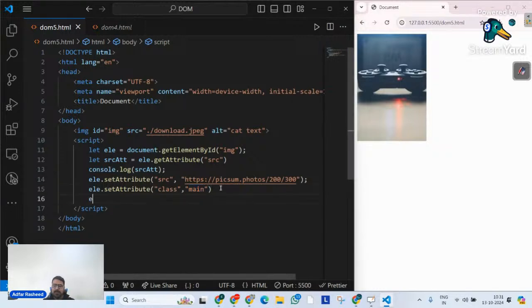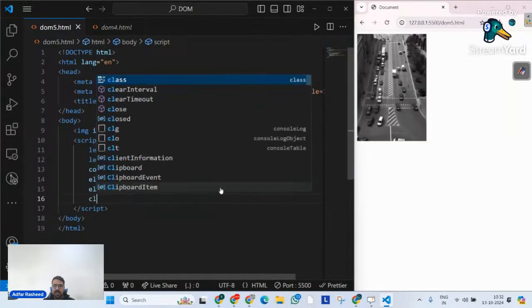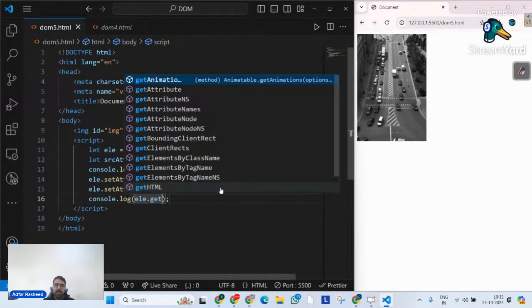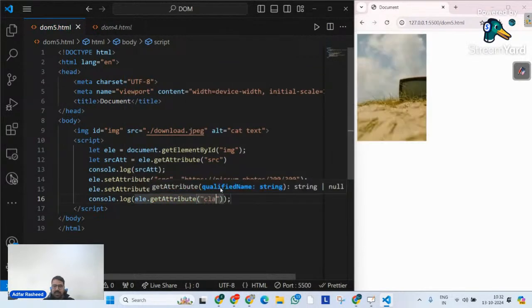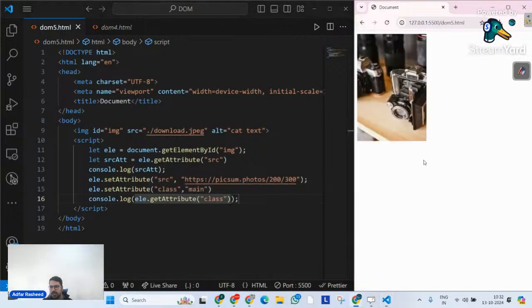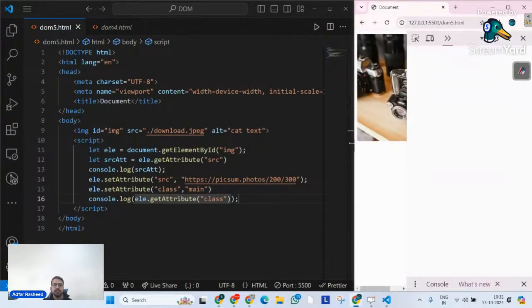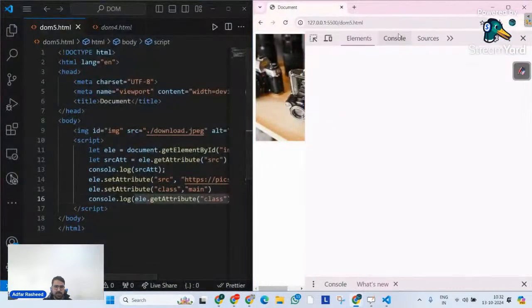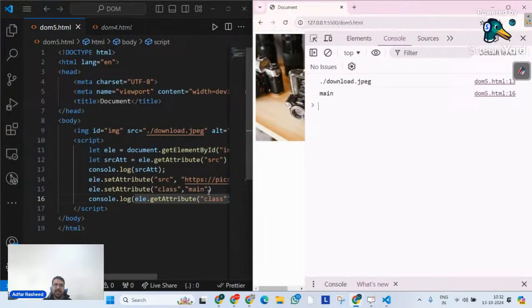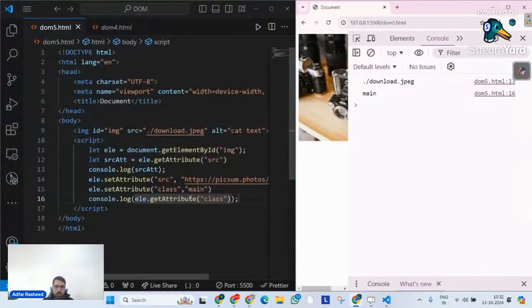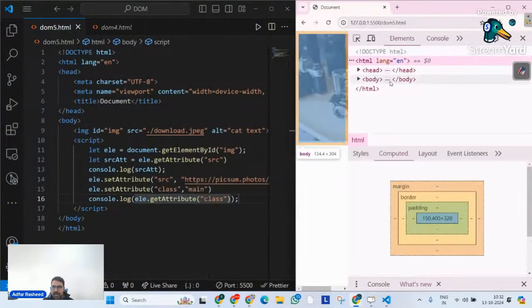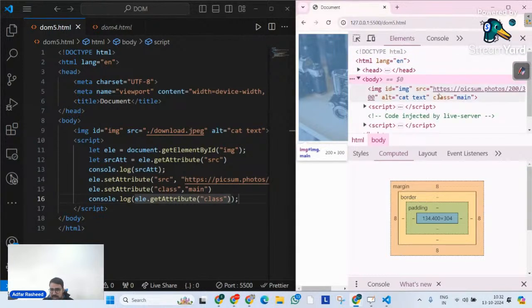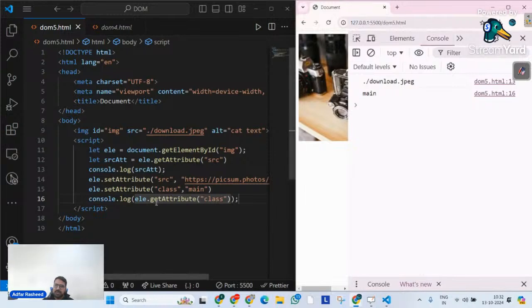And how do we find that? I can simply say console.log ele.getAttribute, and please get the attribute class. And if it logs that inside the console, it means it has set the class. Although we can implement proper CSS on it as well to confirm, we can also use getAttribute to see whether the class has been implemented or not. We can either use getAttribute or directly go to my elements, find this image and see if there is any class attribute that has been added. So anyway, we can clearly understand, yes, we have found two ways.